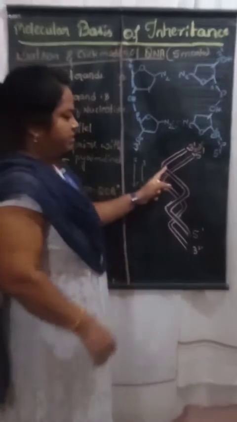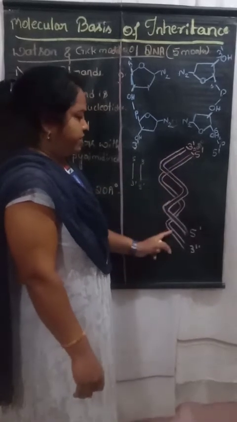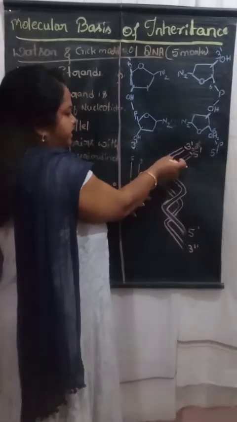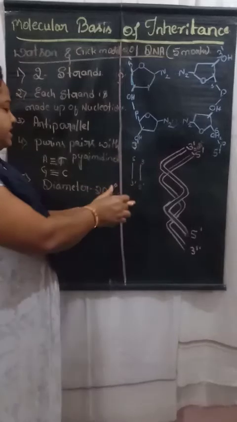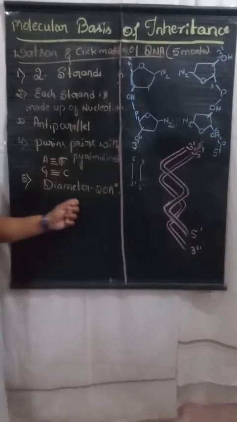So between one DNA strand and another, there will be a gap. That gap is what we call the diameter. The diameter measures about what? That is 20 angstroms.